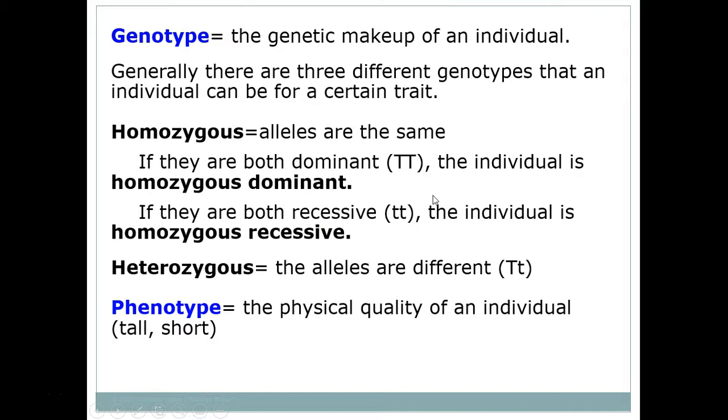Something else to know is the phenotype. The genotype is the actual genes I have. The phenotype is what we see or how that gene is expressed. So if I'm homozygous dominant, capital T, that's my genotype. My phenotype would be that I am tall. If I'm homozygous recessive, little t, that is my genotype. My phenotype is that I'm short. If I'm heterozygous, I have the tall gene and the short gene. If the tall is dominant, that's why I gave it the capital, my phenotype is going to be tall because that's going to overpower the short gene.